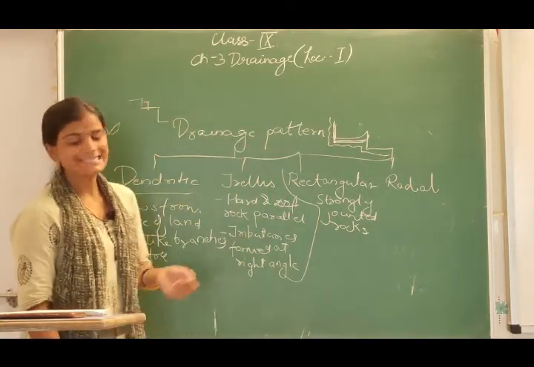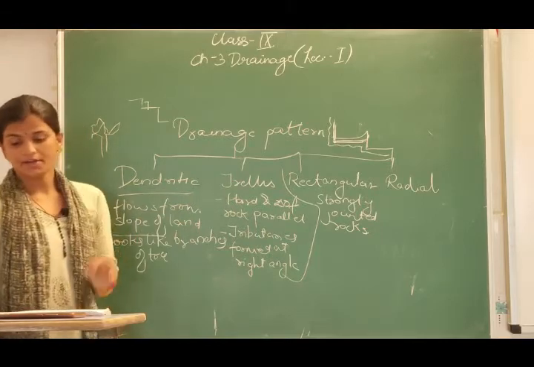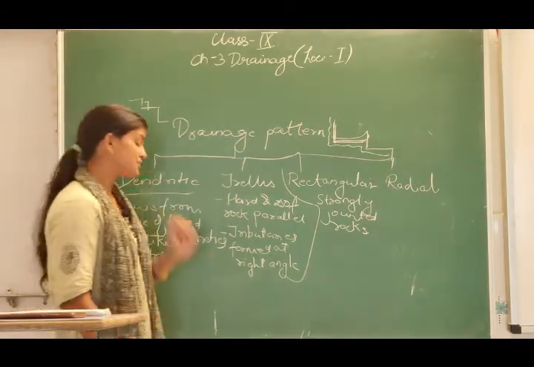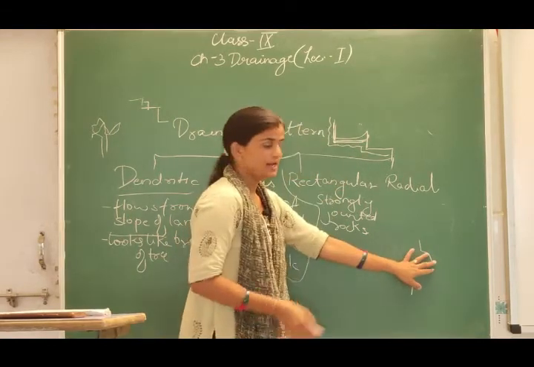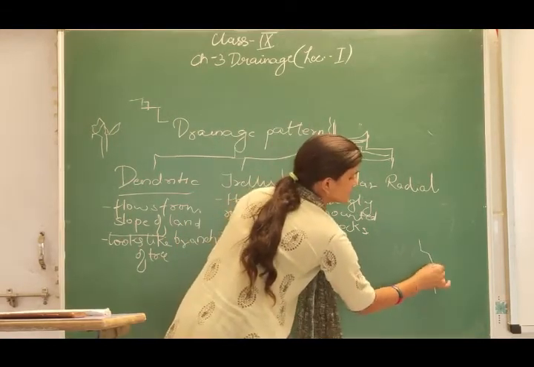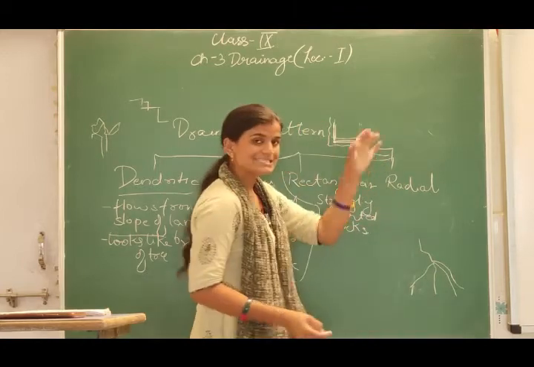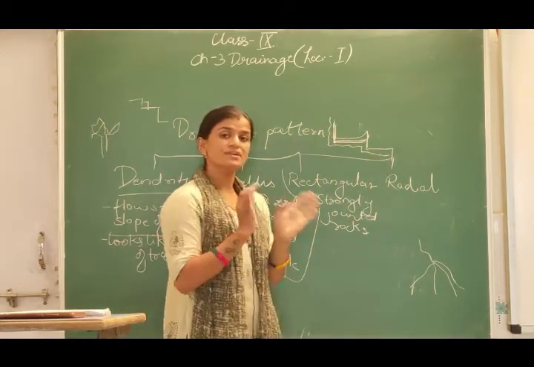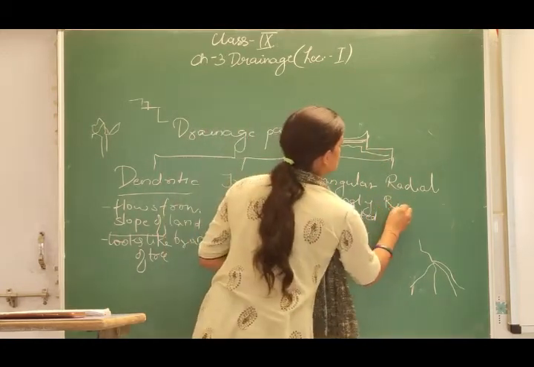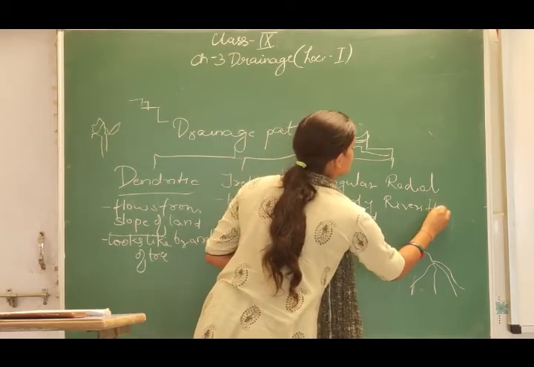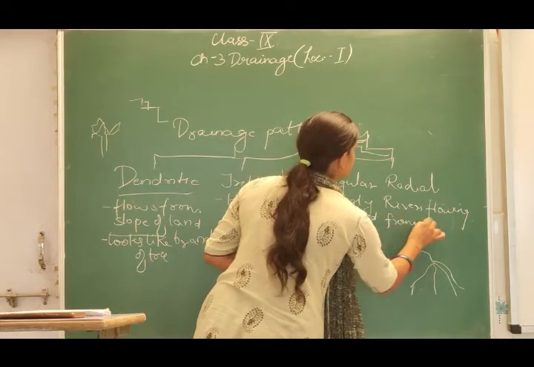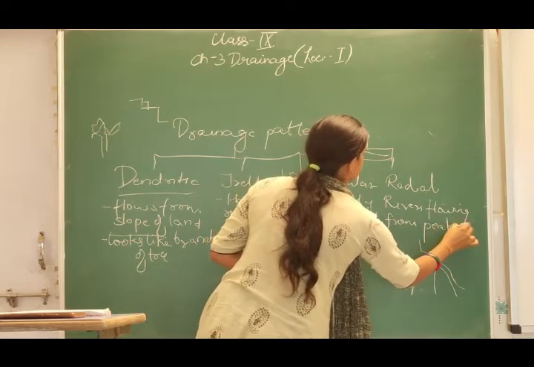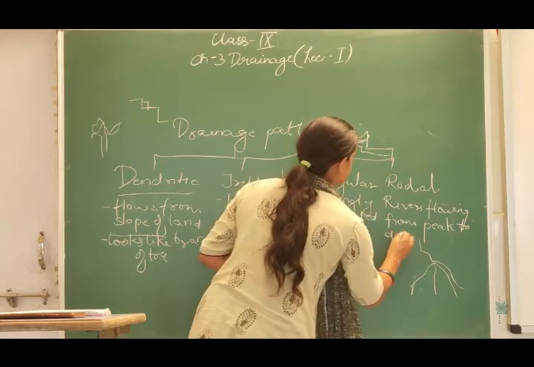And last but not the least, we have the radial. Rivers flow from a central peak to different directions. Whenever the river starts flowing from a central peak, it goes in different directions. It does not have the same course, but goes to different directions.